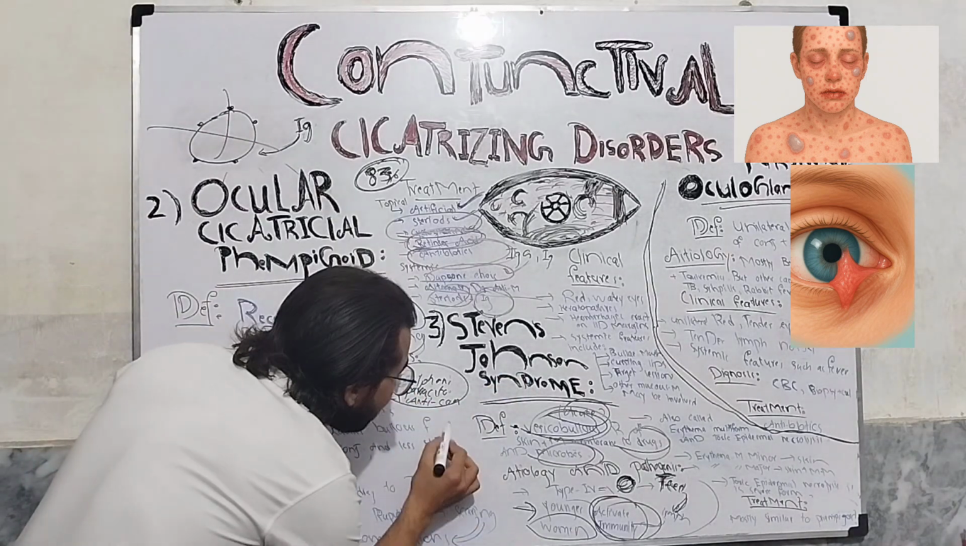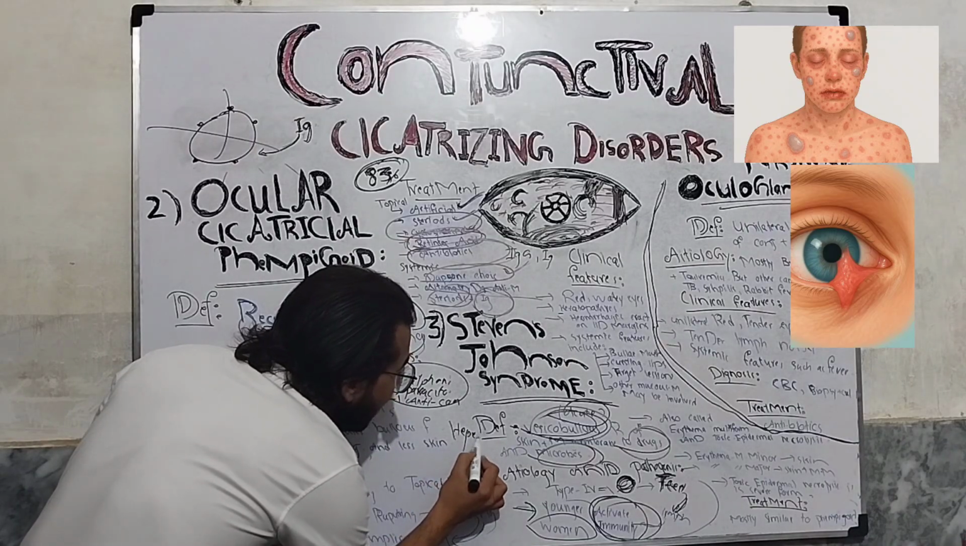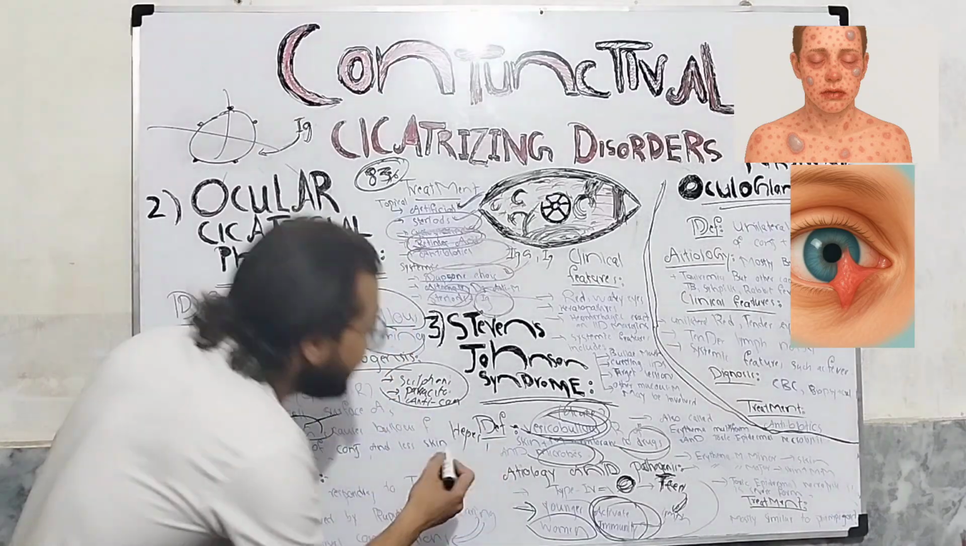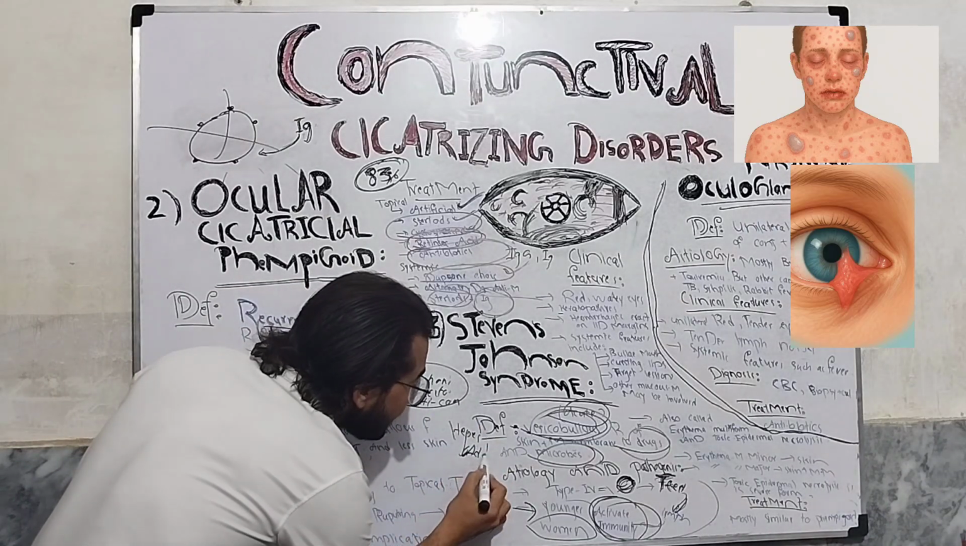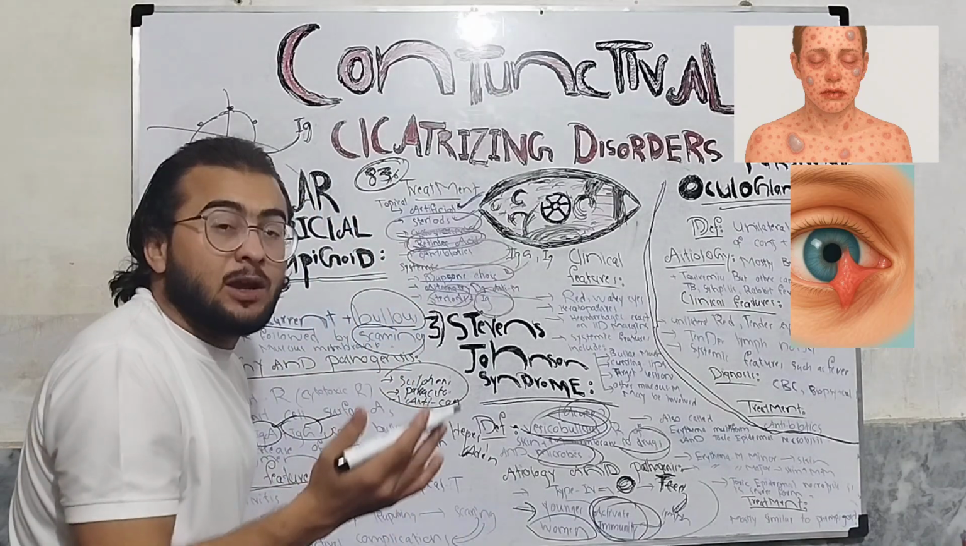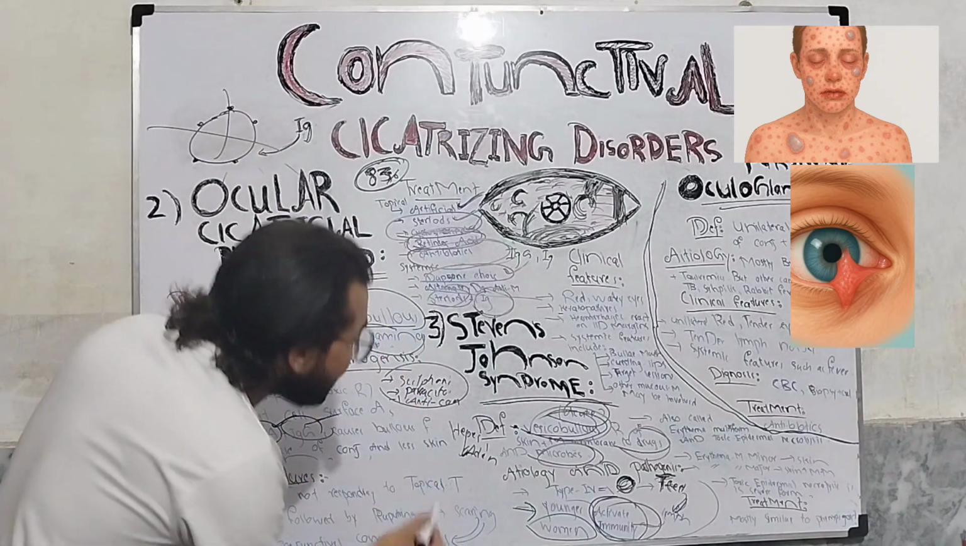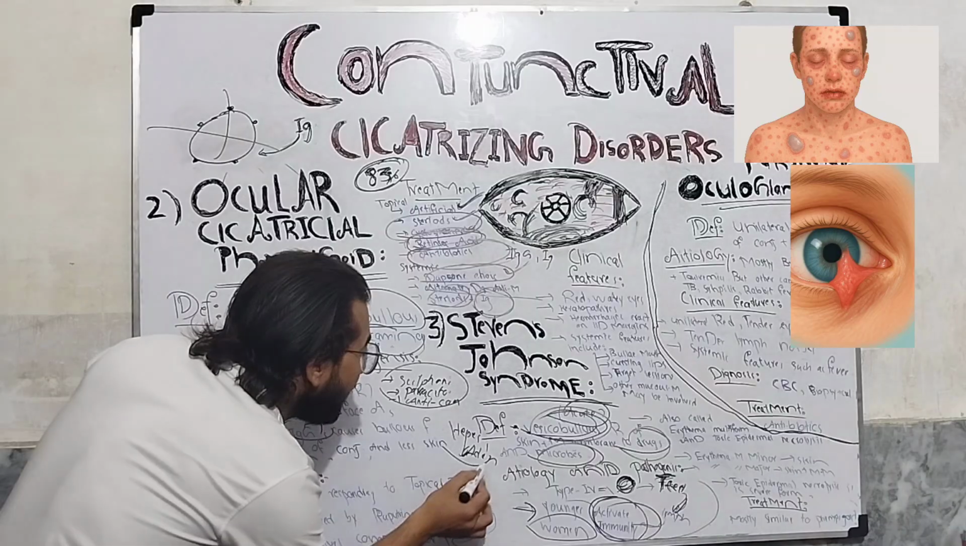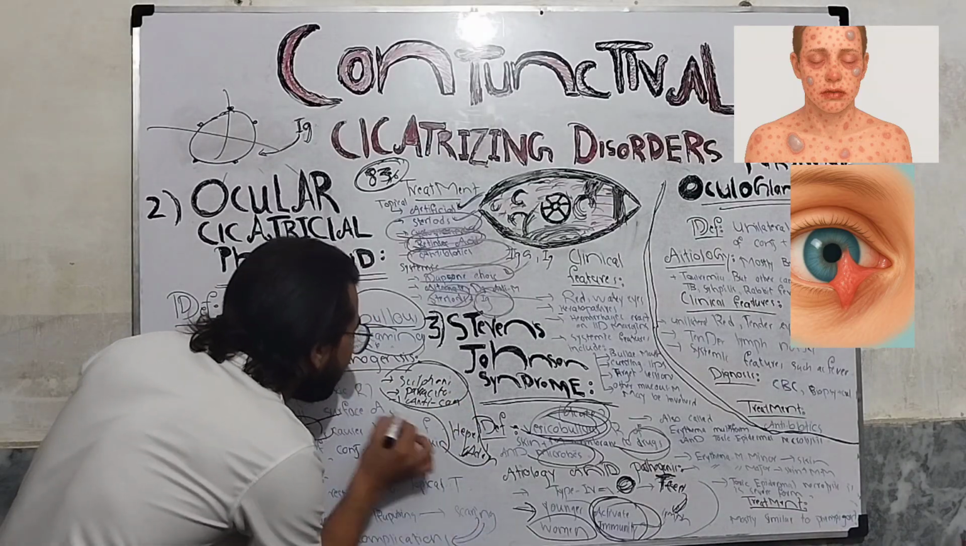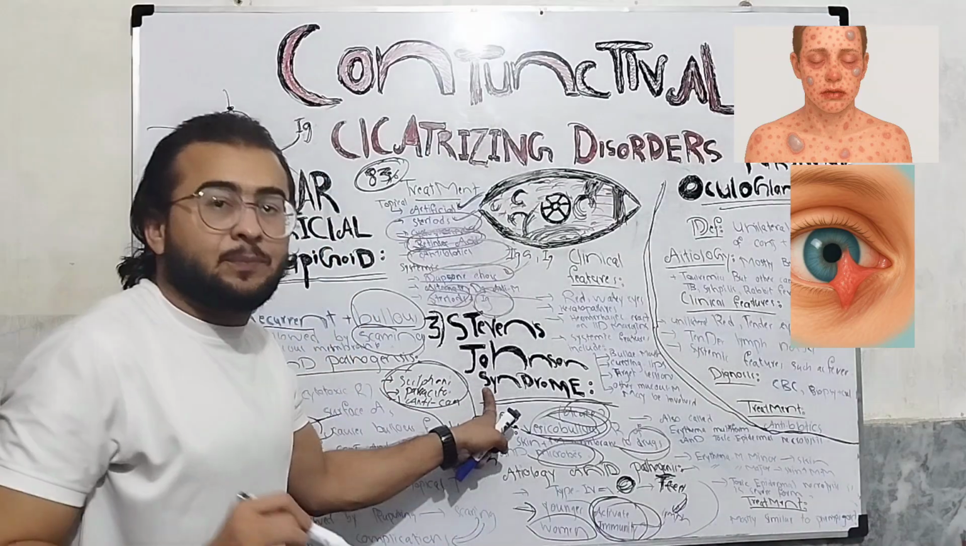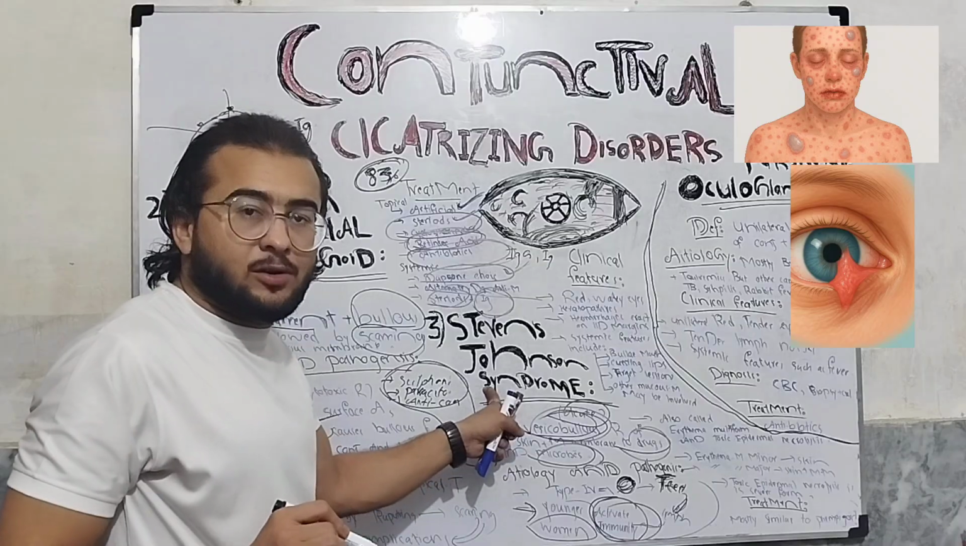Microbes such as herpes simplex virus, adenovirus, mycoplasma pneumonia bacteria. Okay, so all these substances, the drugs and the microbes, can induce Stevens-Johnson syndrome.